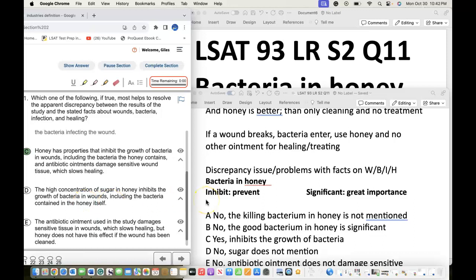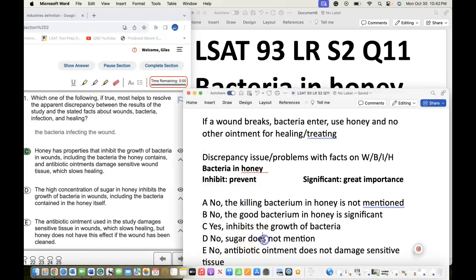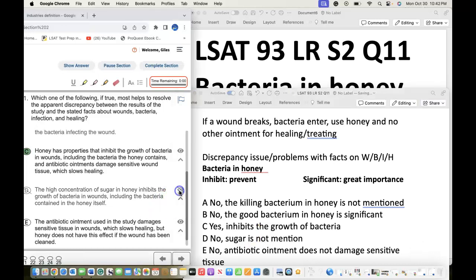D. The high concentration of sugar in honey inhibits the growth of bacteria in wounds, including the bacteria contained in the honey itself. No, sugar is not mentioned in this stimulus here. Take that one out.